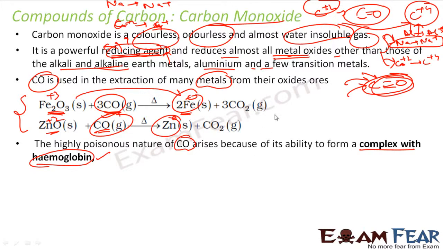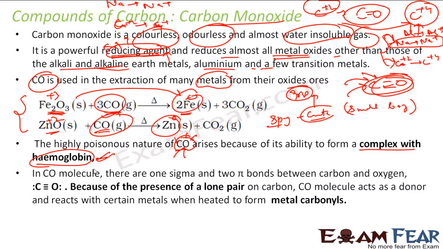A good example can be, for example, you have one spy in your gang, and the spy looks very cute, maybe a very small boy. This guy looks very innocent. But if this guy passes information to, let's suppose, another group, it may break your group, right? Same thing. Carbon monoxide looks very small and cute, very simple. But when it combines with hemoglobin, it forms a very dangerous compound.